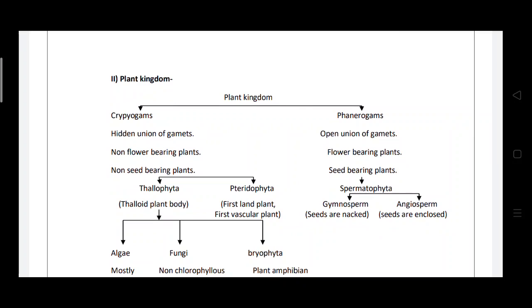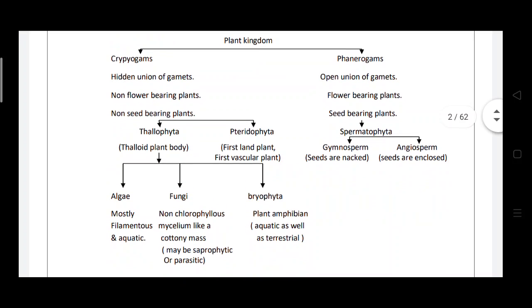Then the cryptogams are again divided into two parts: one is the thallophyte and the second is the pteridophyte. Thallophyte means thalloid plant body, and pteridophytes are the first land plants with well developed vascular tissue.